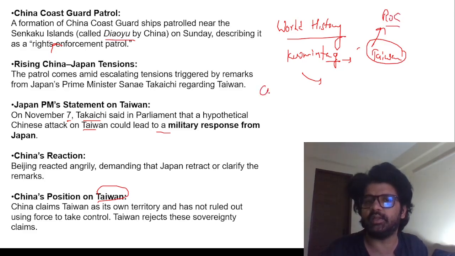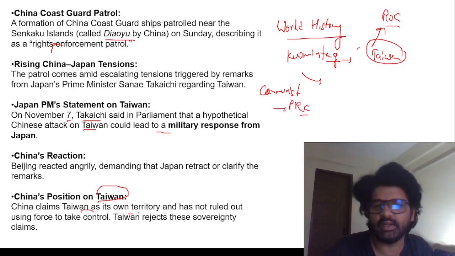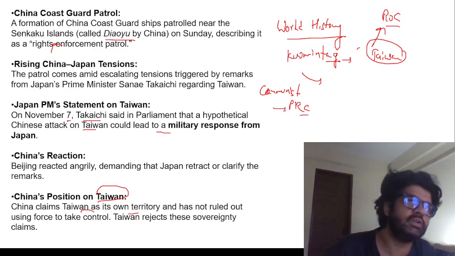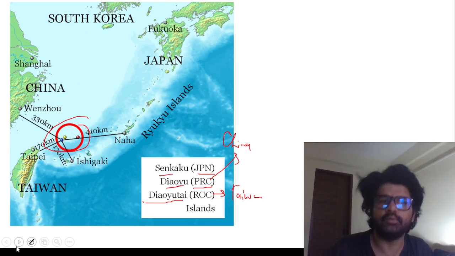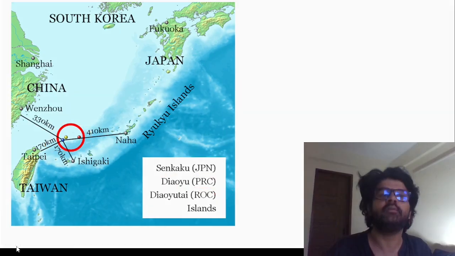The Communist Party established their hegemony over China, which became the People's Republic of China. So for China, Taiwan is their territory. It doesn't matter whether Kuomintang or their descendants are ruling, and they have not ruled out using force to take control. And Taiwan is like, no, we are separate from you. We are the Republic of China, you are the People's Republic of China. Don't you see the difference?